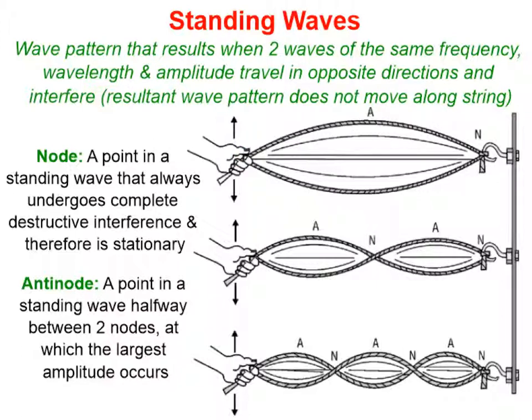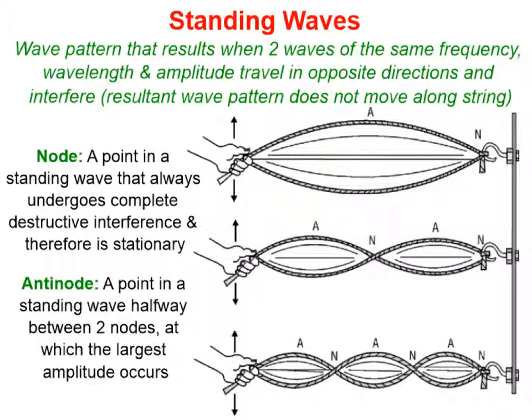We have nodes on a standing wave that are points that always undergo complete destructive interference, so they appear stationary. They remain stationary, actually. The particle there is stationary. The antinodes in a standing wave would be the place where the largest amplitude occurs. So these would be the antinodes.